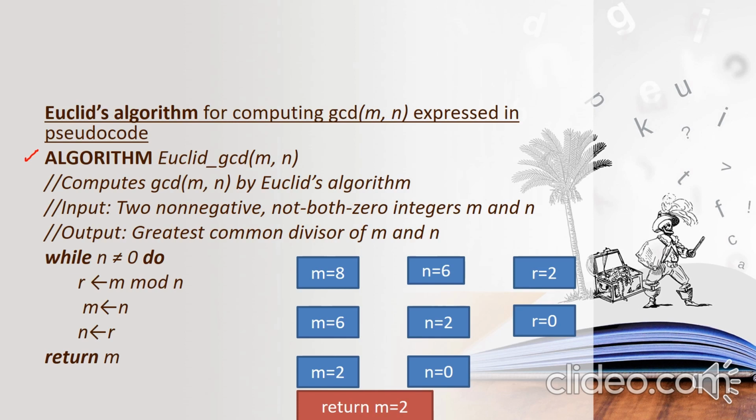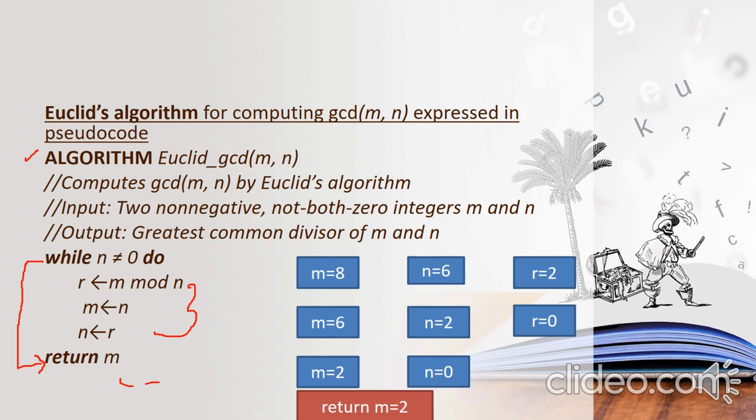Now, first let's assume m is 8 and n is 6. Here I have used a while loop. What is while going to do? If the condition is true, it is going to execute the statements under the while loop. Every time after finishing these statements, you need to come back to the while loop and check whether the condition is satisfied or not. If the condition fails, the control will transfer to here and the result will be returned from here.